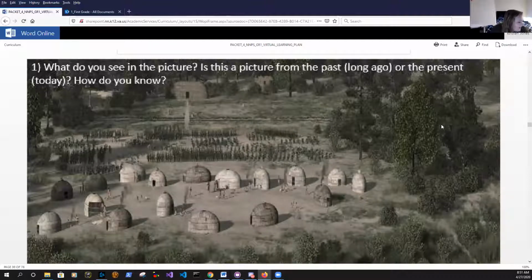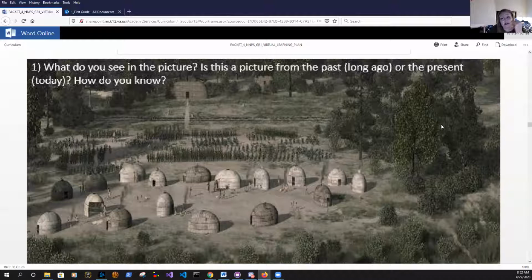So look at the picture of that village. Just take it in for a second. Look at everything that you see. Question number 1 says, what do you see in the picture?